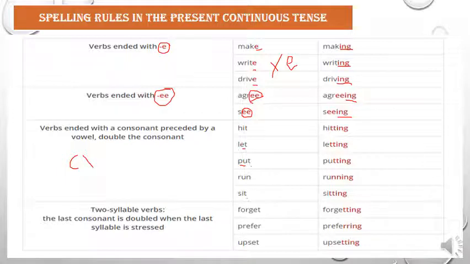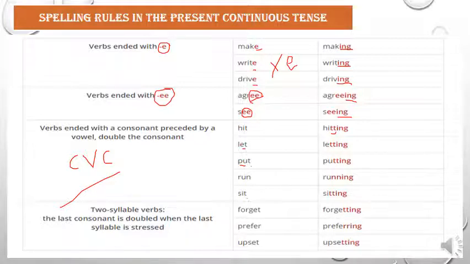So the CVC verbs, the consonant, vowel, consonant verbs, the rule says we have to double the final consonant and then add ing. Like hit, we doubled the T and then we added ing.